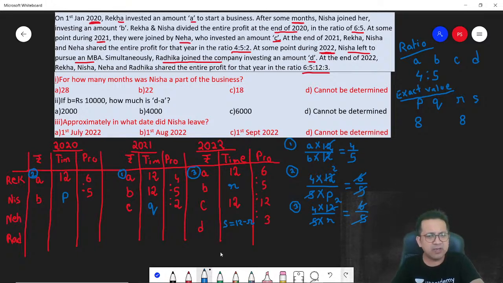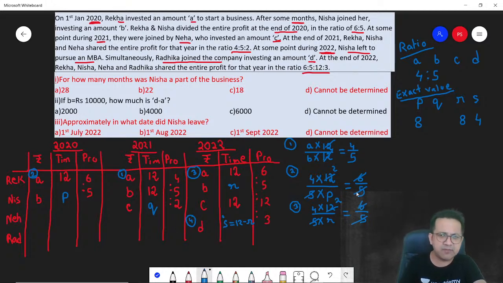If R is known, S is also known. Why? S is 12 minus R. So 12 minus 8, S is 4. Correct? So I think it's pretty simple. Now you know all of these, so I think you can also determine D. How can you determine D? From the ratio of A and D.